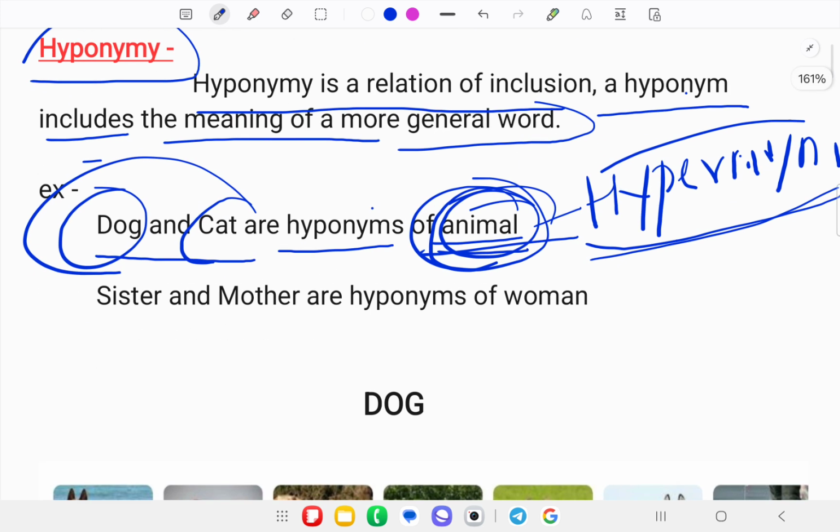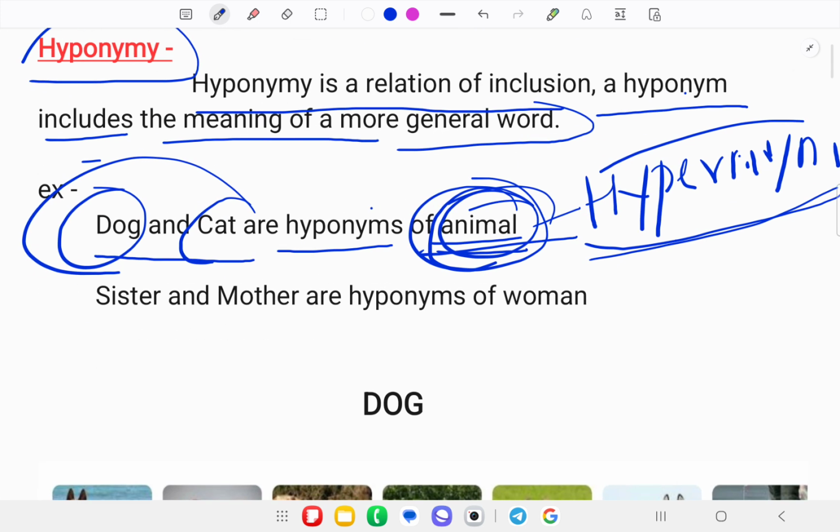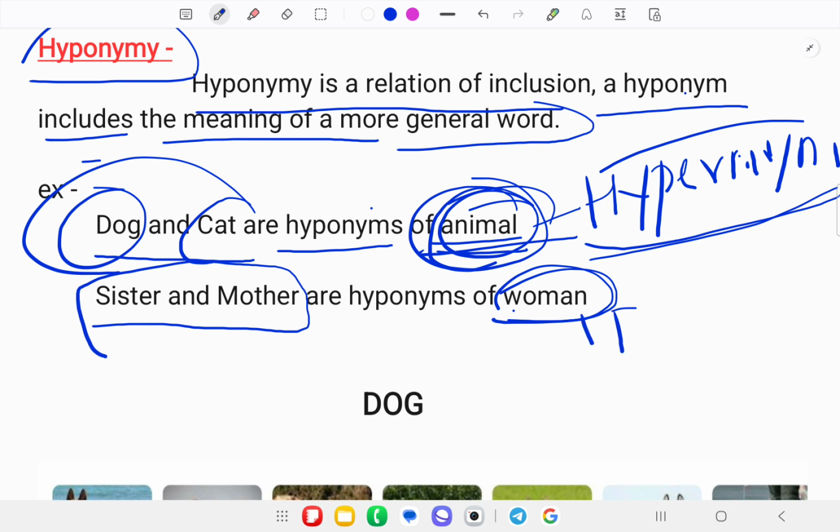Next we have another example here. Sister and mother are hyponyms of woman. What is woman? We can say woman is a general term for any adult female.